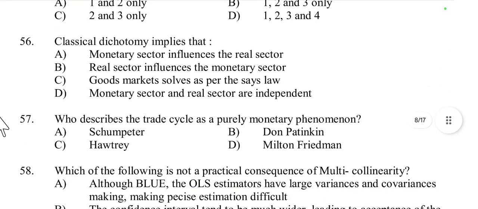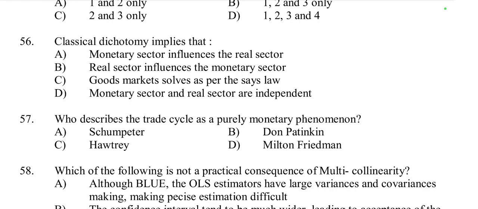Then question number 56. Classical dichotomy implies that: does the monetary sector influence the real sector? No. What is the meaning of classical dichotomy? Classical dichotomy is the concept in classical economics that real variables, such as output and employment, are separate from nominal variables like money supply and price level.